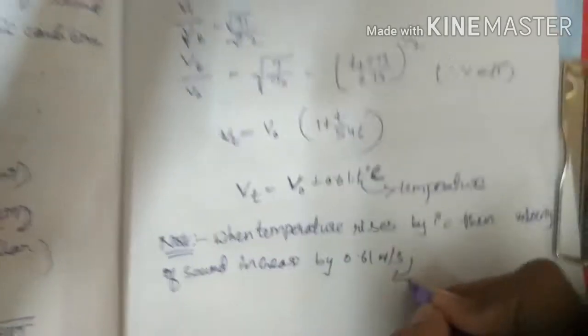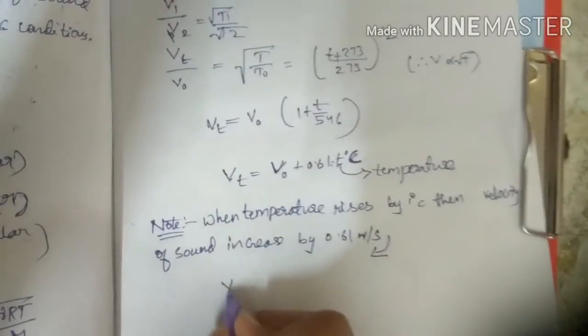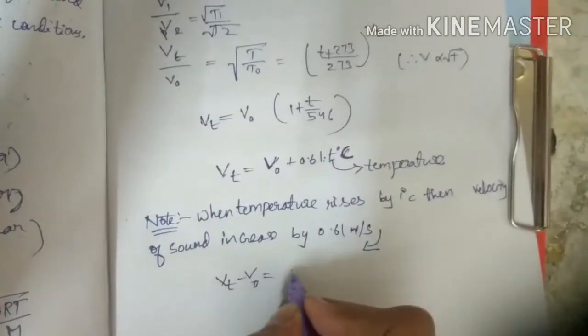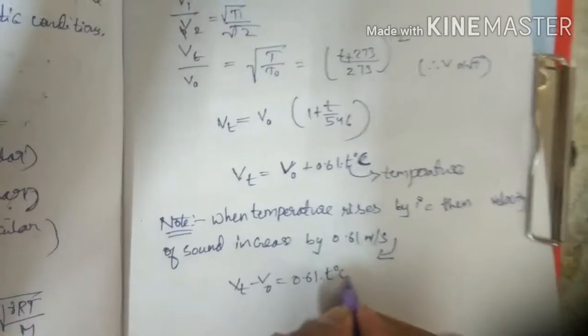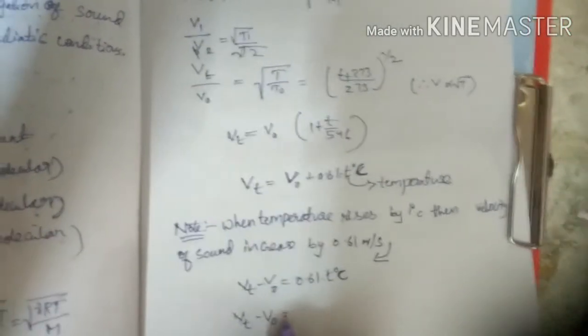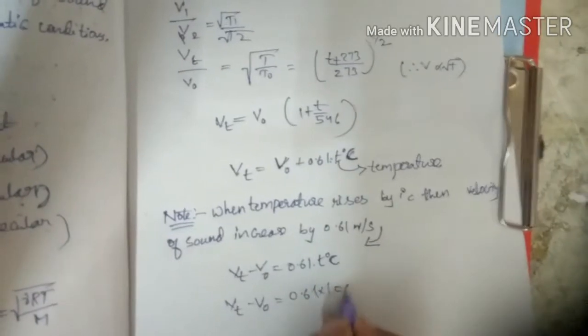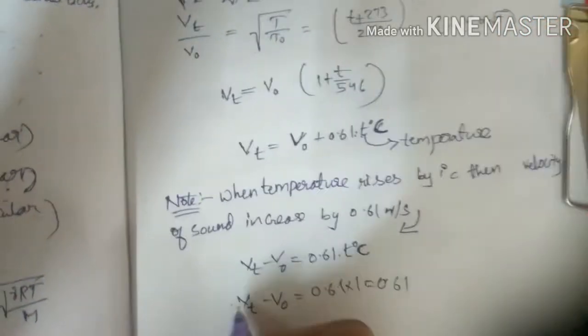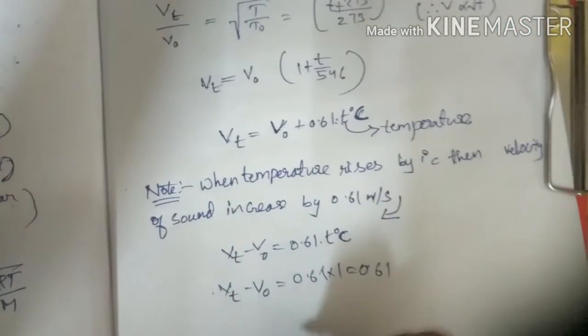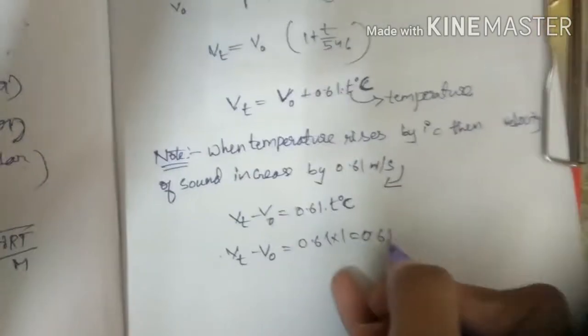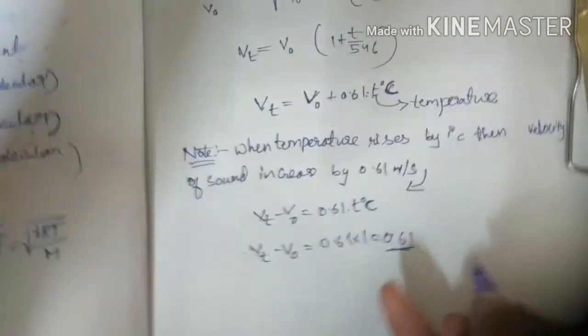How did we get it? We know that Vt equals V naught plus 0.61 into T degrees Celsius. If V naught is sent to the left side, Vt minus V naught equals 0.61 into T. Now delta T equals 1, so Vt minus V naught equals 0.61. Hence the increase in velocity is 0.61 meters per second.